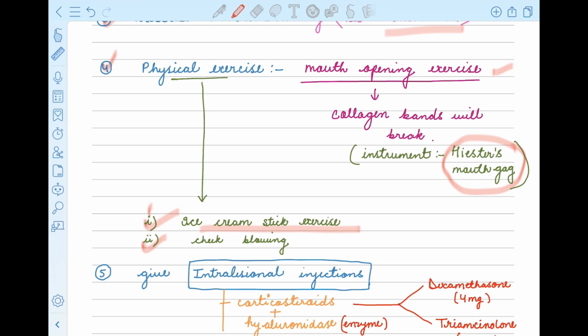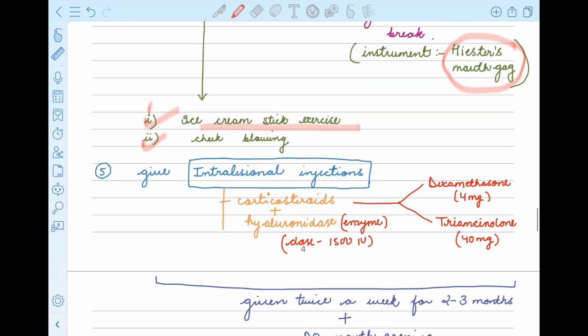And the second exercise is the cheek blowing, blowing air in the cheek. So second is the cheek blowing exercise. These all are the physical exercises that we advise to the patient in case of OSMF, along with the counseling, diet modification, and prescribing antioxidants along with the medication.